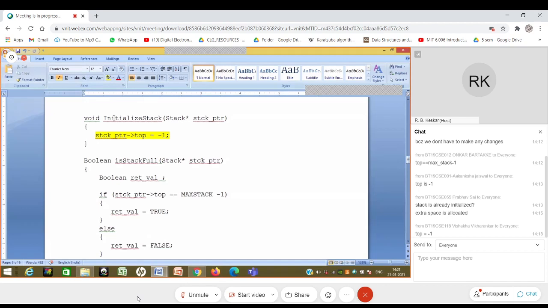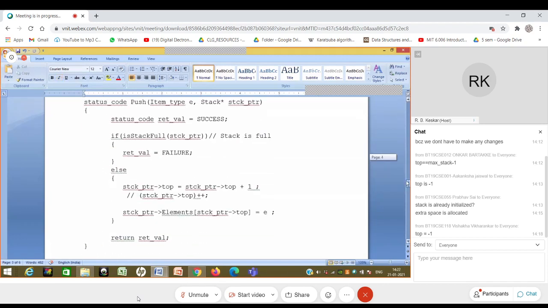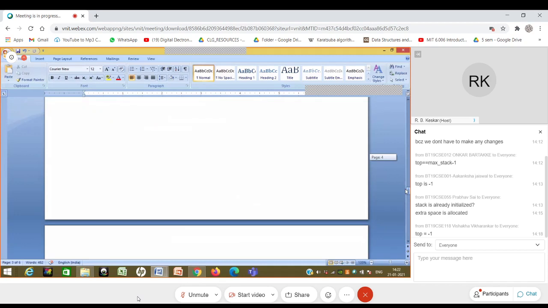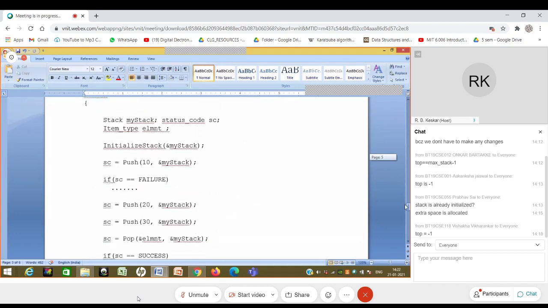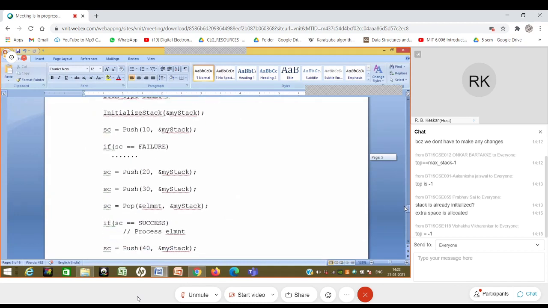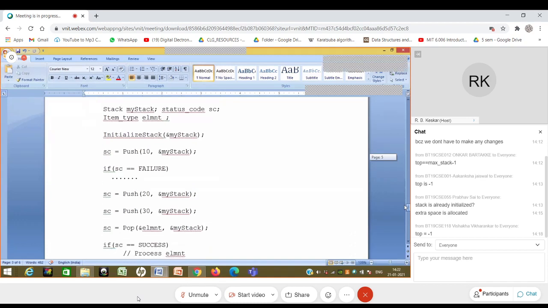This is the most important function that we have. is empty, and if we write those functions, we can use them inside push as well as in pop. Okay, fine. And now this main function, and let me ask you the question again.